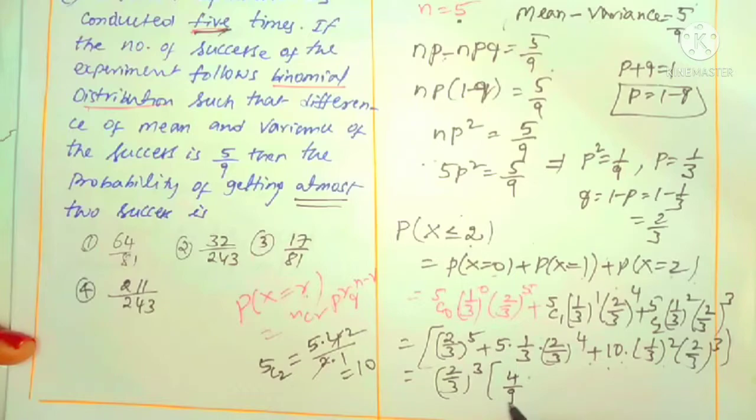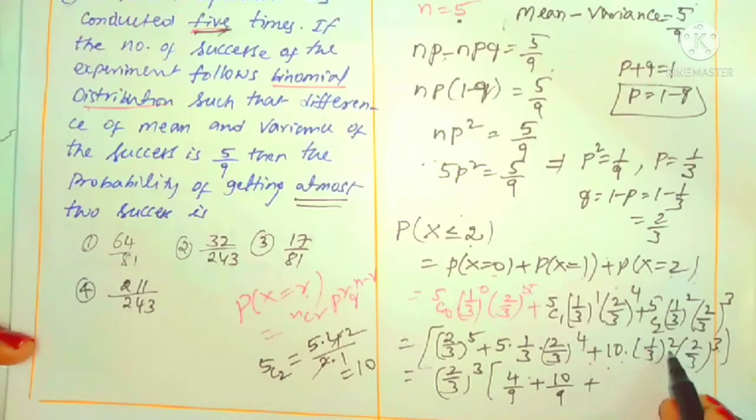4 by 9 in this term. 2 by 3 whole power 4 is there, 3 have taken means one more, 2 by 3 is left over. 2 by 3 into 5 by 3 is 10 by 9. Okay, next plus, here 2 by 3 whole cube is taken out. What is left over? 1 by 3 whole square.